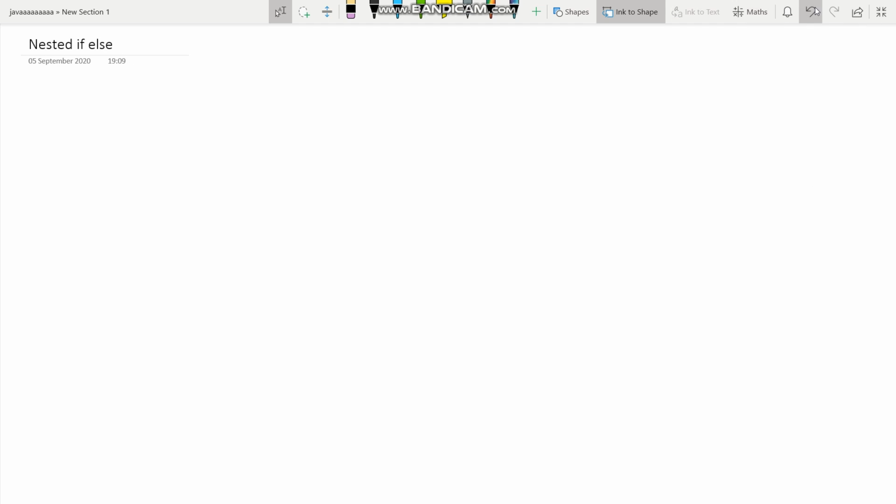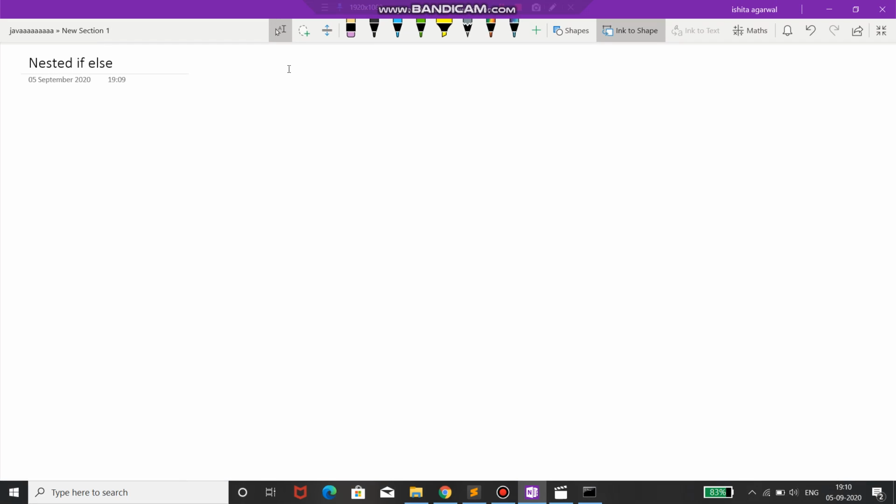In this our syntax is, first we write if, same as the if else one. If, then we have the condition, parentheses closed, then curly braces, then we again have an if inside an if.